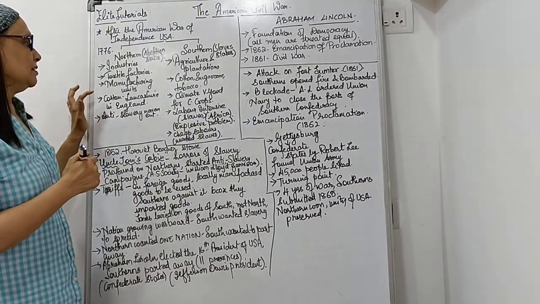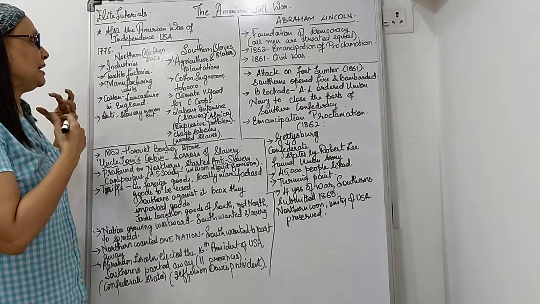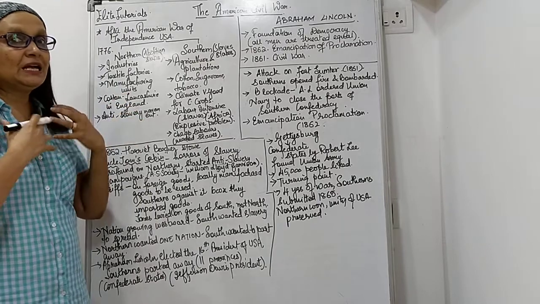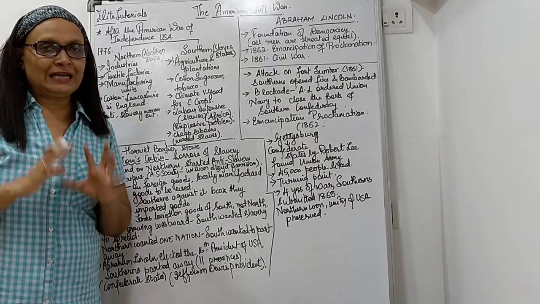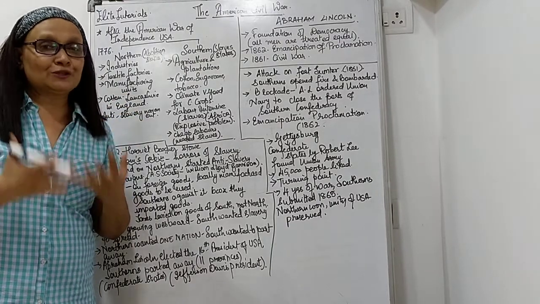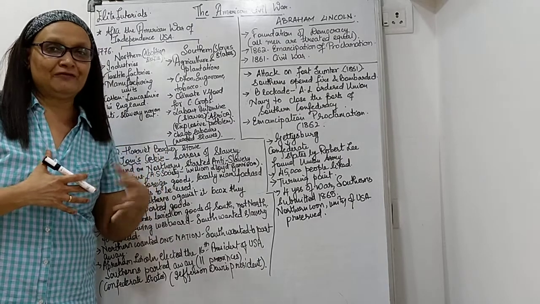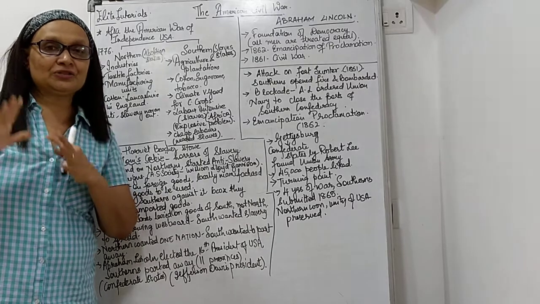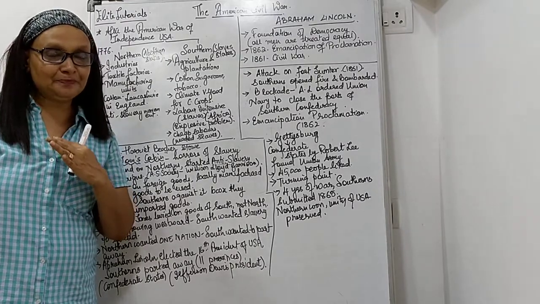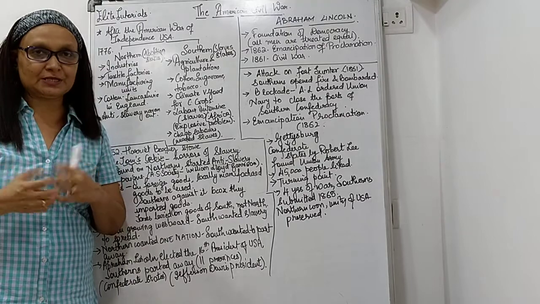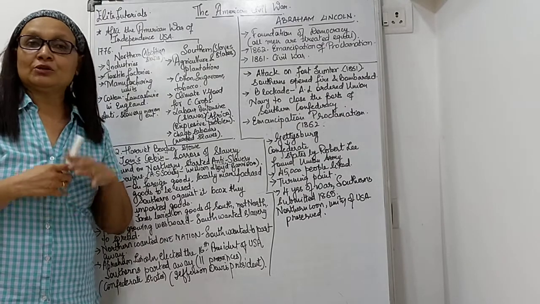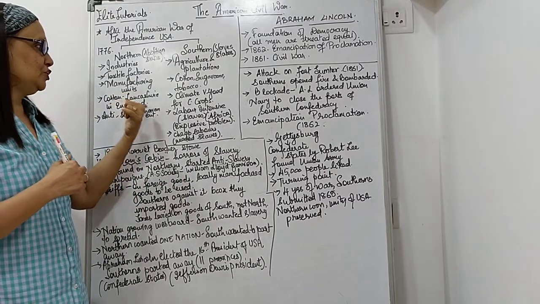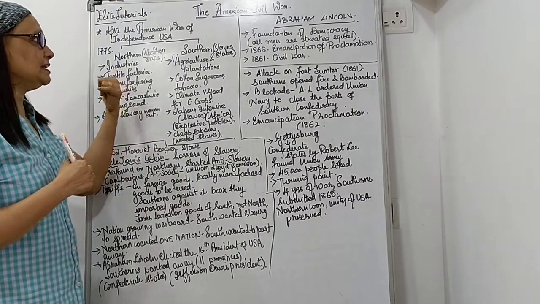Next is cotton, which was being made in America and was mainly exported to which part of England? Lancashire. Now we all know England was an imperialistic country. Most of the raw materials were coming from Asia, from Africa, as well as from the USA, that is your cotton, because England had a huge and absolutely prosperous cotton textile industry. Whatever raw material was needed came from Asia and the African continents as well as from the USA.